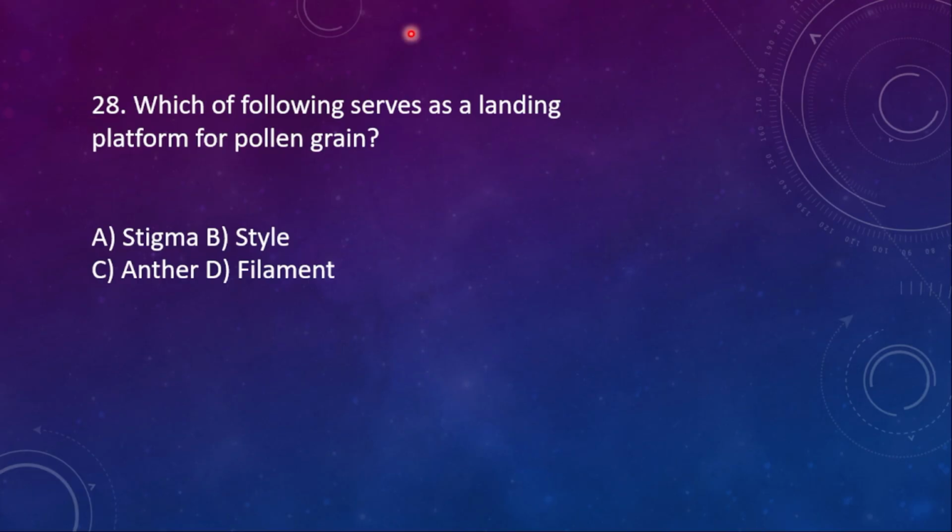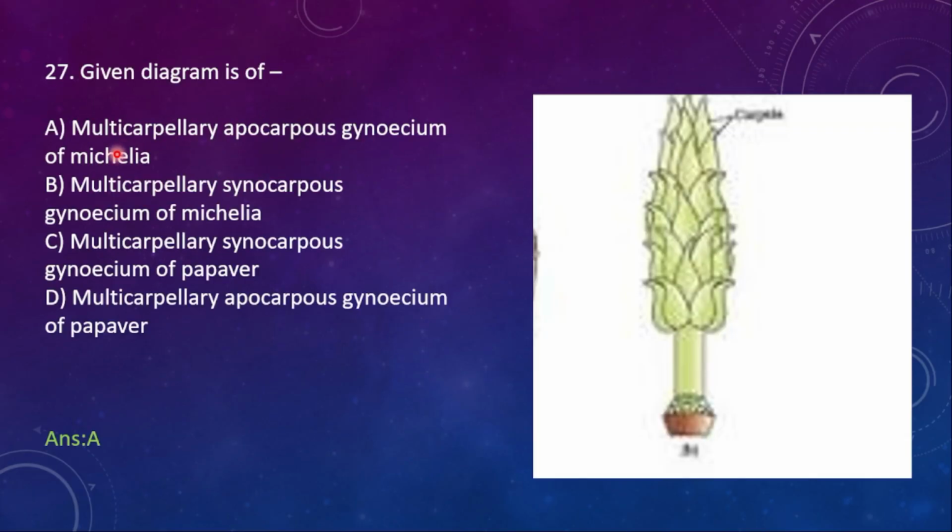I think you know multicarpellary and apocarpous. Gynoecium is the female reproductive part. Multicarpellary means many carpels. Apocarpous means free carpels. See here, you can count the carpels, but they are very many in number. That's what multicarpellary means. The word syncarpous is there, no? Sync in the sense they will fuse, but here they are free.